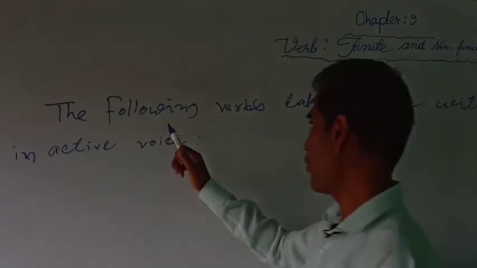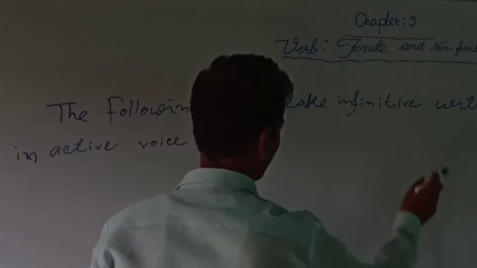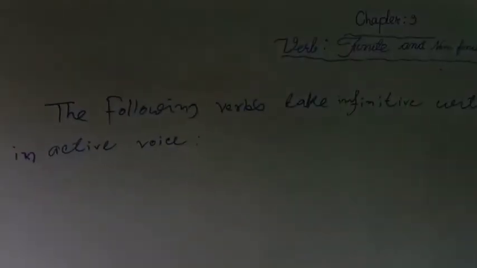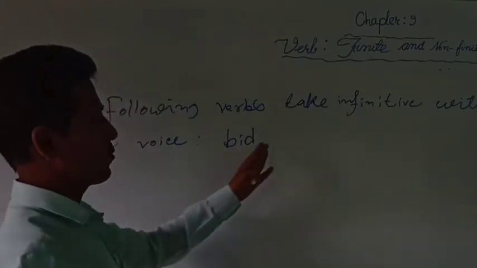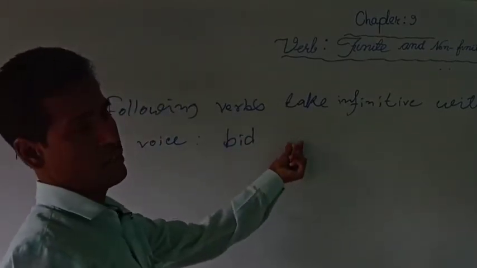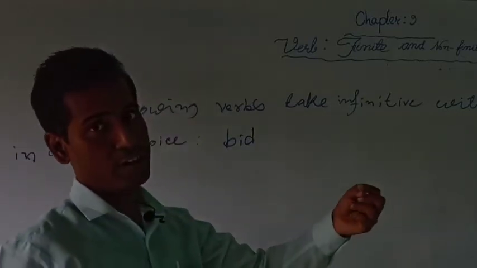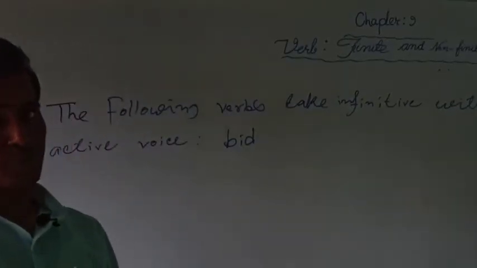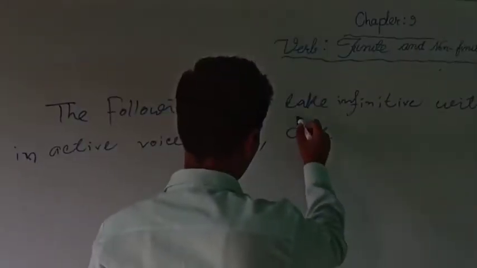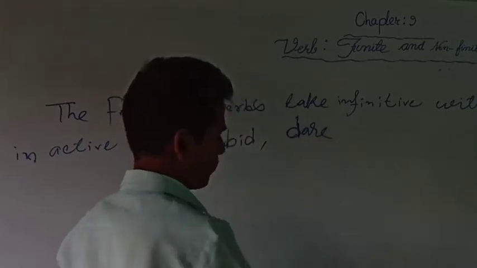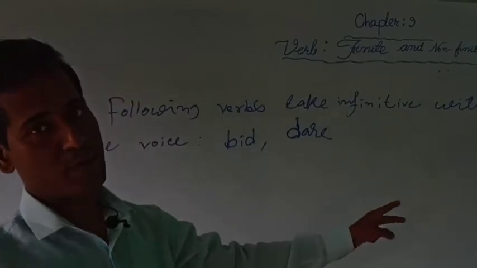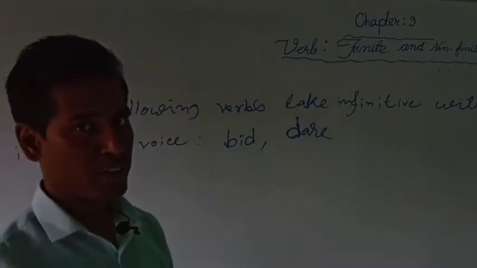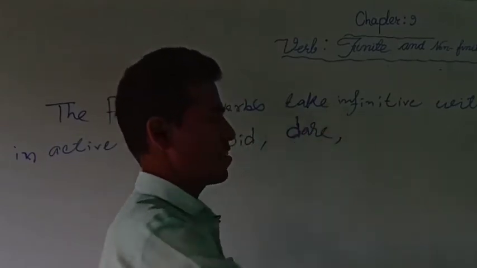So here you see the following verbs take infinitive without to after them in active voice. First of all, you can see beat. When you write beat, after beat, when you find an infinitive in there, in that case we don't write the to. Then you can say dare. When you get the verb dare, and after the verb dare you find an infinitive, there will be no to. That infinitive will be formed without it to. Beat, dare.